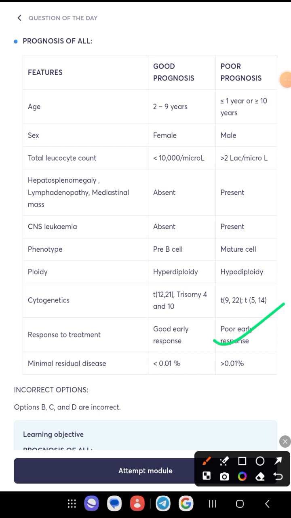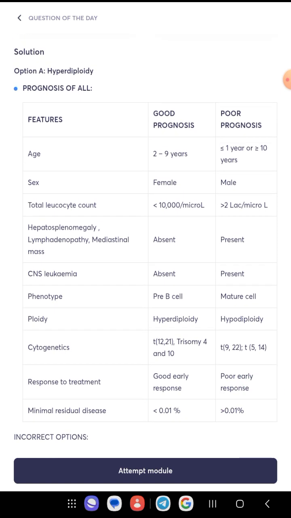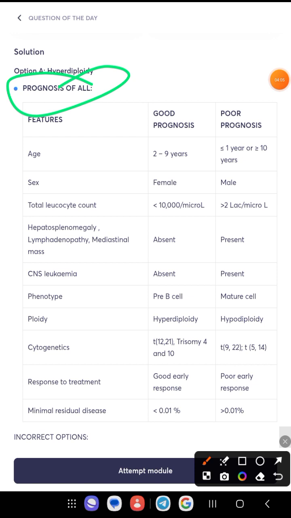And for minimal residual disease, if less than 0.01%, then a good prognosis. And if greater than 0.01%, this is of course a bad prognosis. Okay, and this is the prognosis of ALL. Okay, ALL prognosis. Okay, thank you.